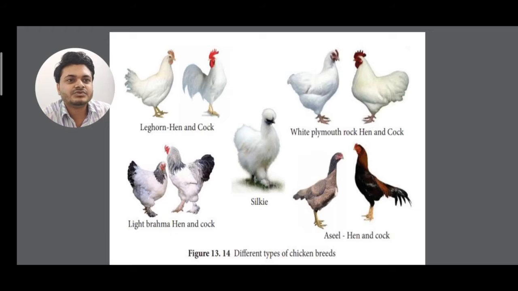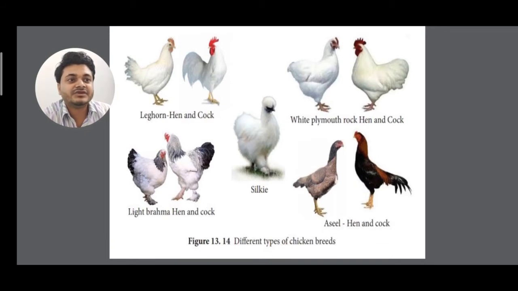See different types, so I am using different colorful figures so that you get very interested in studying, isn't it? Most of you haven't seen that there are different types of poultry. Like silky, you have hopefully never seen. So you can see here, so many different breeds are there.